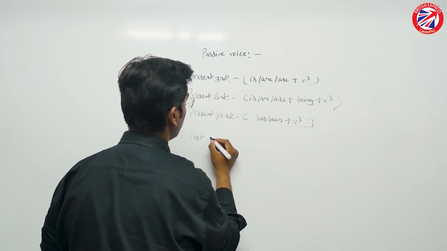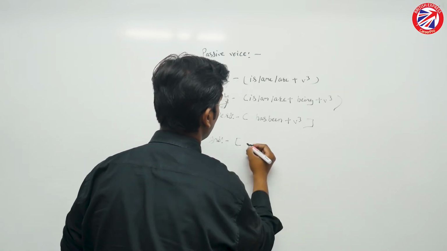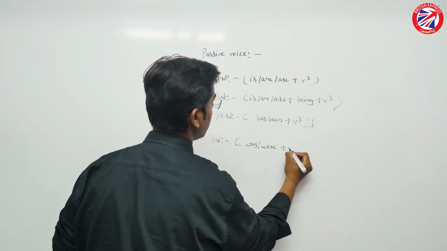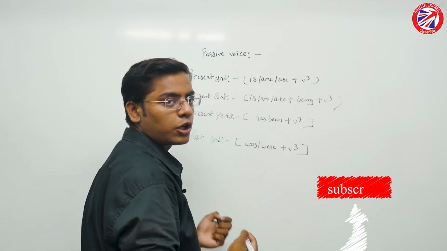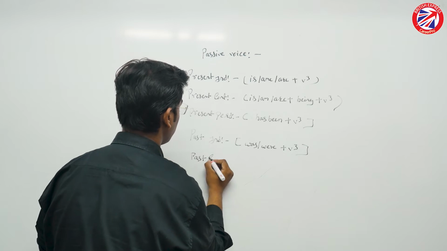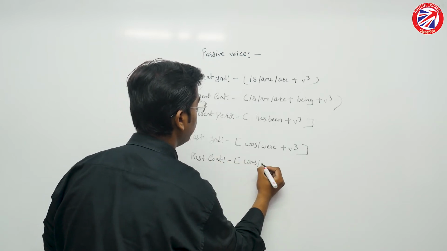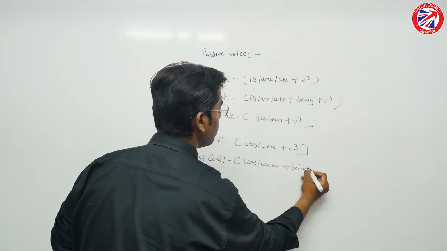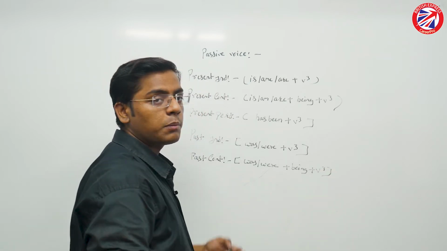So first of all, we'll talk about the past indefinite one. And in this we are going to use was/were plus verb's third form. That's it. If we talk about the past continuous one, in this we're going to use was/were plus being plus verb's third form. So this was all about the past tense.